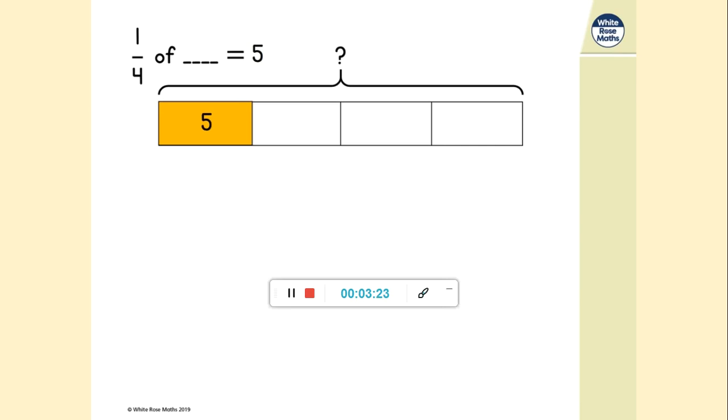Well, if that quarter's 5, every other quarter's 5. So again, we can probably count up or multiply using our 5 times table knowledge. We've got 4 lots of 5 now, 4 quarters of 5. So the answer is 20. If we wanted to check, we could go back to what we did yesterday and we could calculate what is a quarter of 20. And if we get the answer 5, we've got the correct answer there.